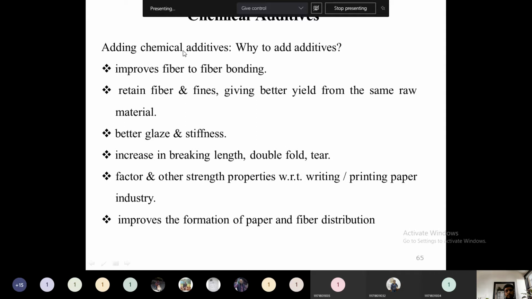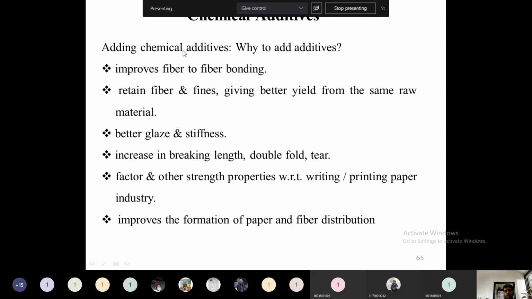That particular type of chemicals we will see later. Then when we are adding the additives, better glazing and stiffening properties will be obtained. So glaze or lustre properties of the final finished product will be very high when we are adding certain chemical additives.